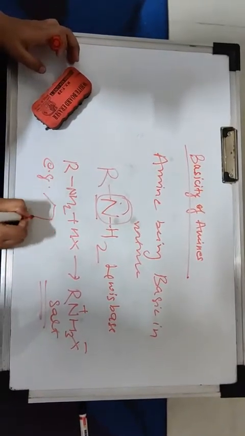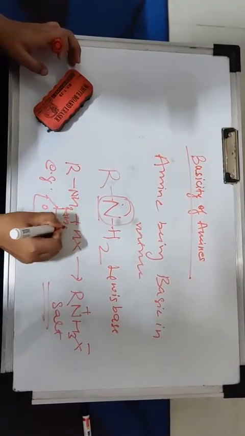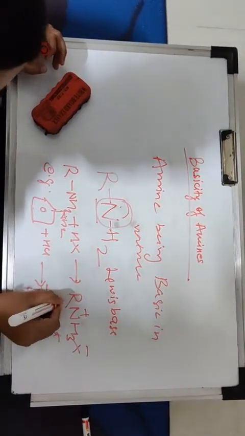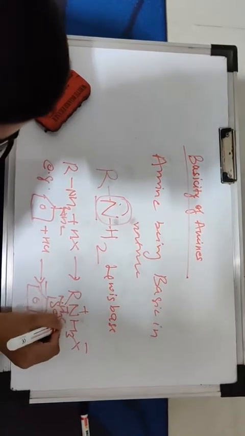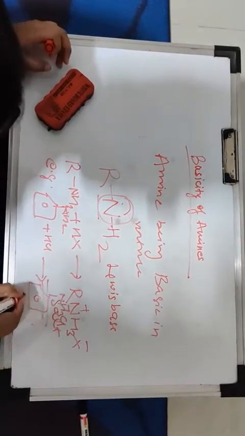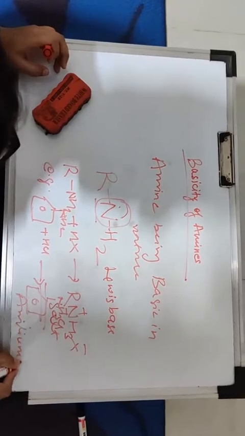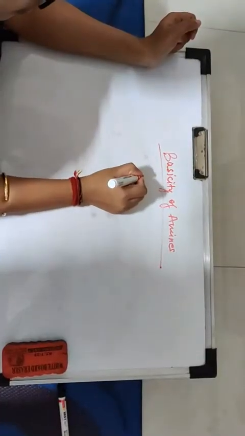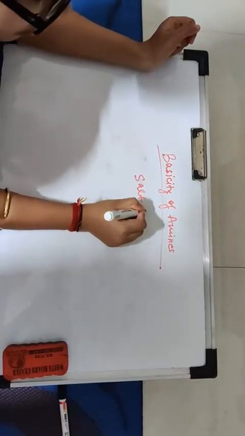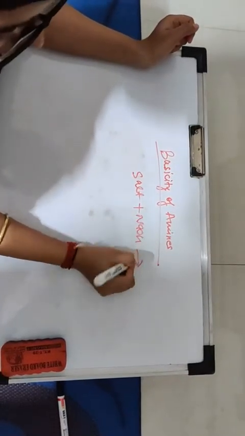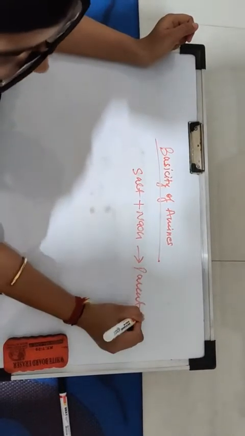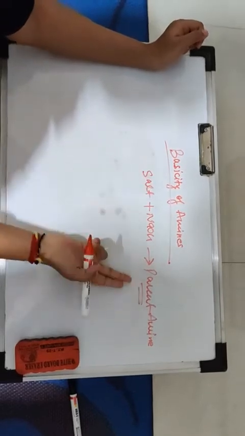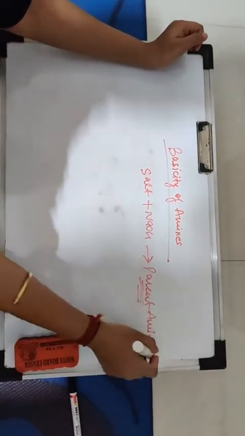An example is when aniline reacts with HCl, it gives anilinium salt. Then the salt reacts with any base and it gives back the parent amine, the initial amine.